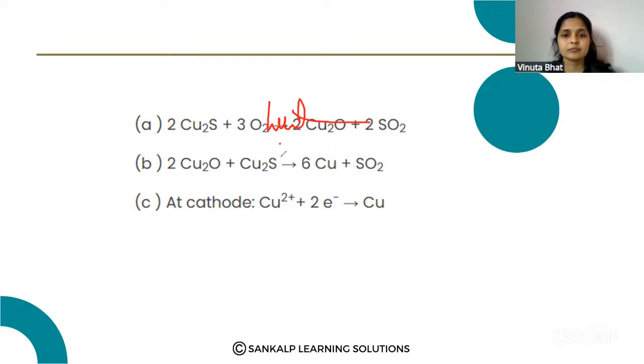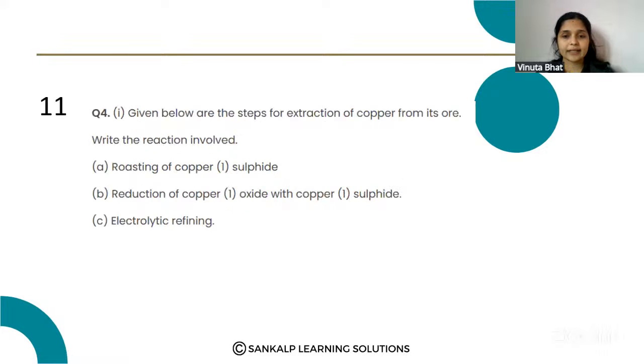Heat is there, so here also heat. Okay. Then at the cathode, what happens? The copper ions, Cu2+, gain 2 electrons and become copper. That is electrolytic refining of the copper.